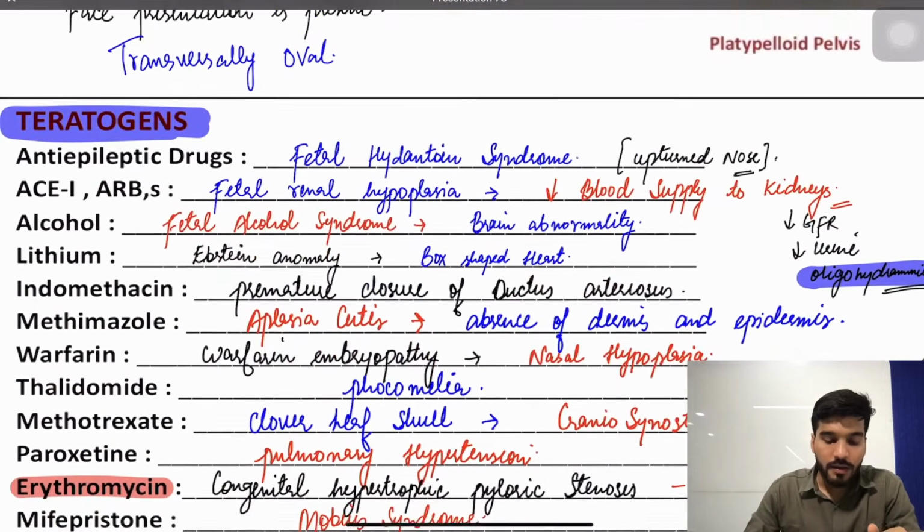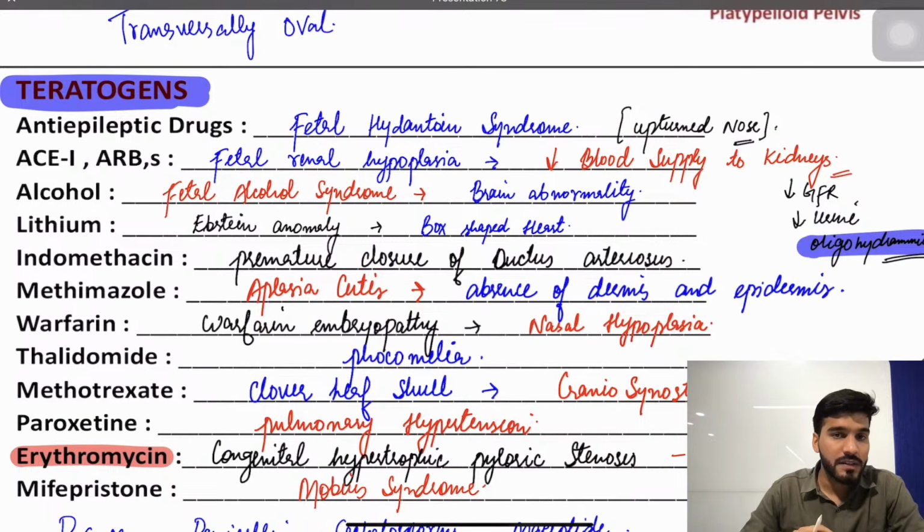Remember the teratogenic effects. Anti-epileptic drugs, fetal hydantoin syndrome; ACE inhibitors, fetal renal hypoplasia; alcohol, fetal alcohol syndrome; lithium, Ebstein anomaly; indomethacin, premature closure of ductus arteriosus; methimazole, aplasia cutis; warfarin, warfarin embryopathy. That's why we use low molecular weight heparin. After organogenesis we usually use warfarin, but again by 36 weeks you have to stop and start low molecular weight heparin.